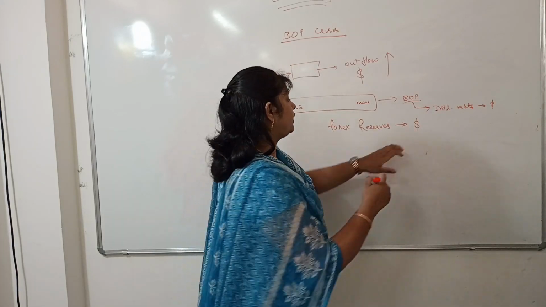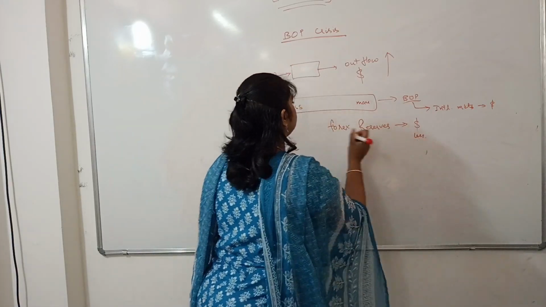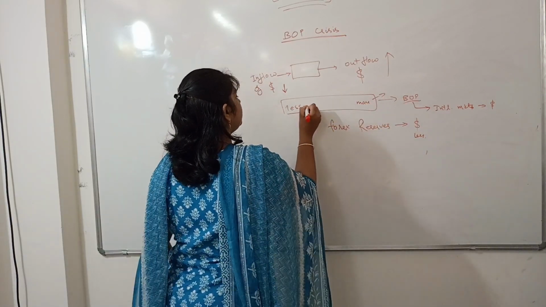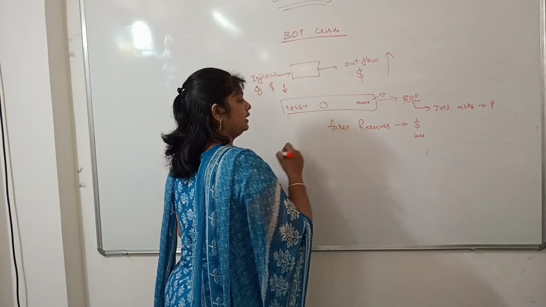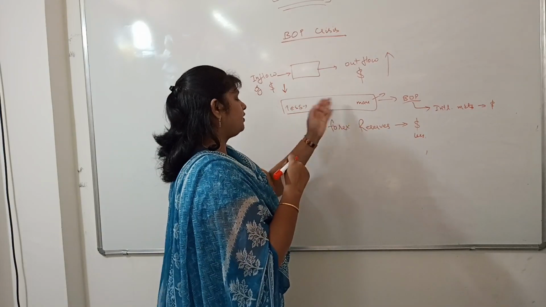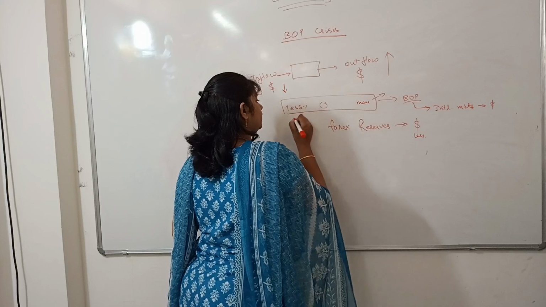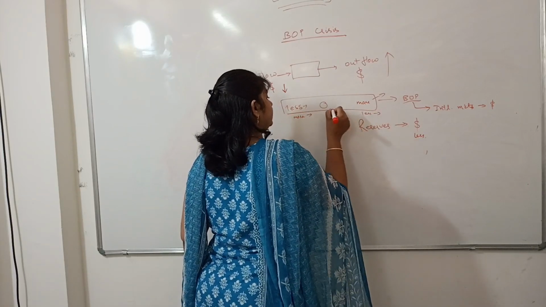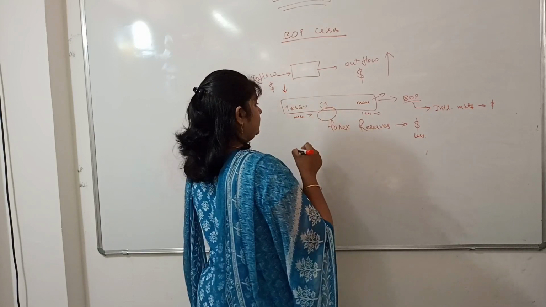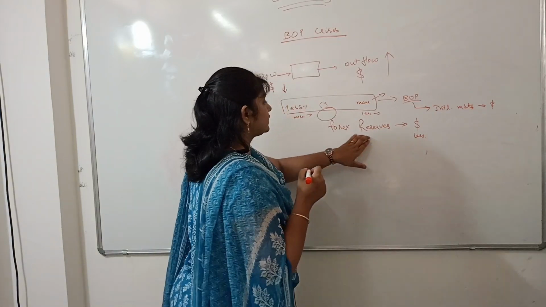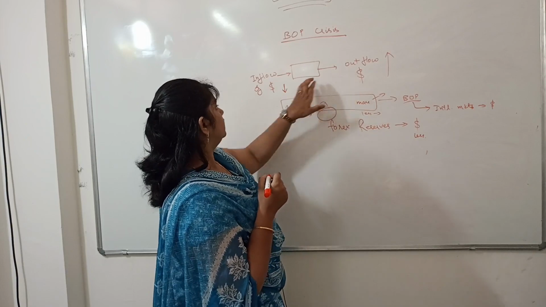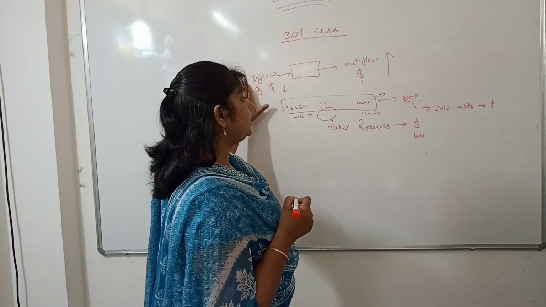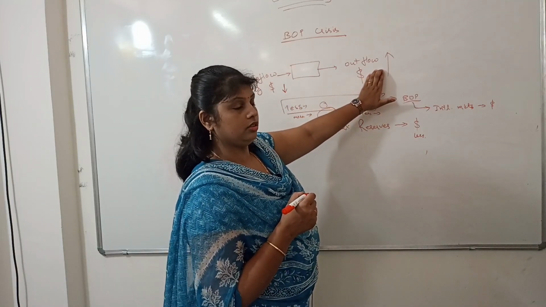When more is going out and less is coming in, I would be having very little. If the reverse happens, more coming inside and less going outside, then I would have more reserves. So forex reserves increase with more inflow and decrease with more outflow.